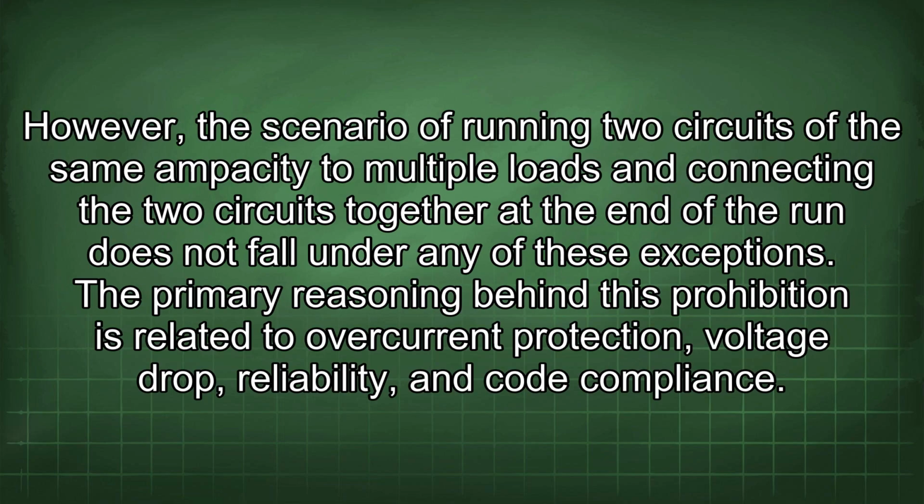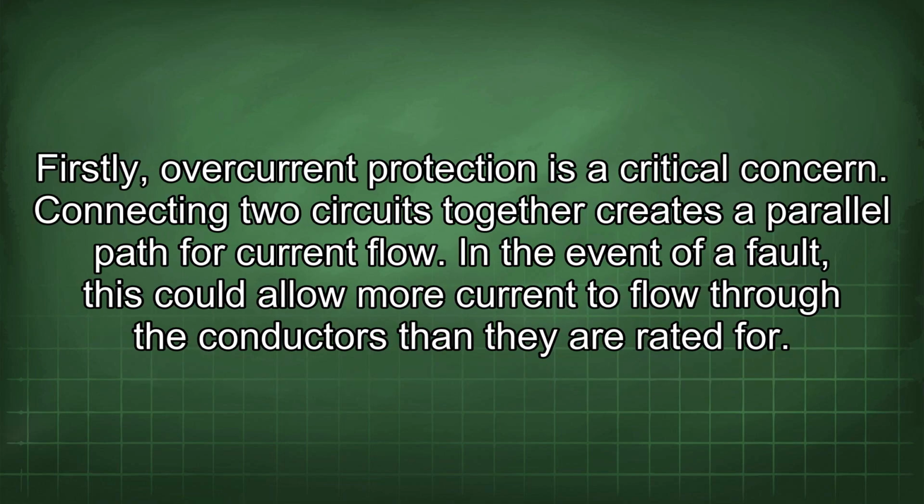695.6(E). However, the scenario of running two circuits of the same ampacity to multiple loads and connecting the two circuits together at the end of the run does not fall under any of these exceptions. The primary reasoning behind this prohibition is related to overcurrent protection, voltage drop, reliability, and code compliance. Firstly, overcurrent protection is a critical concern.